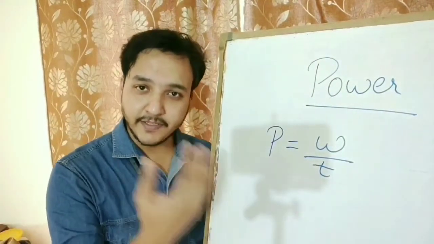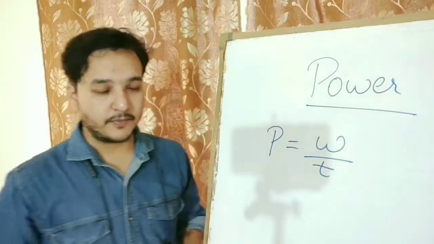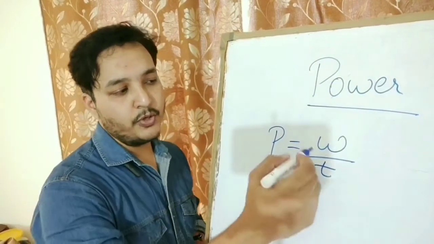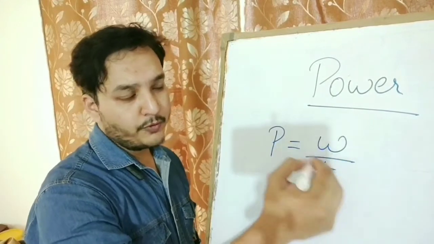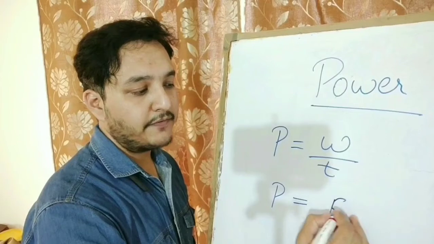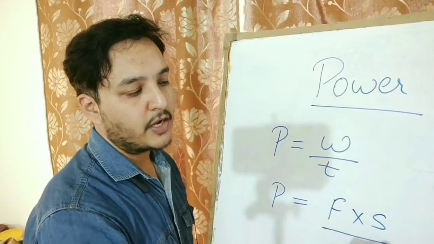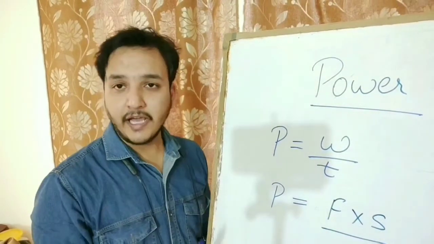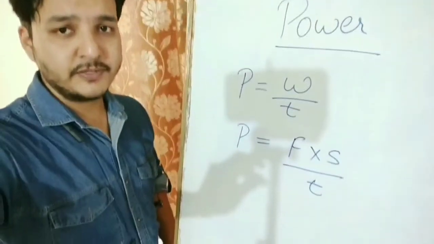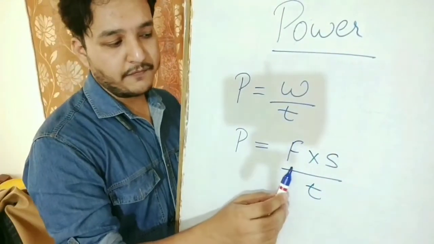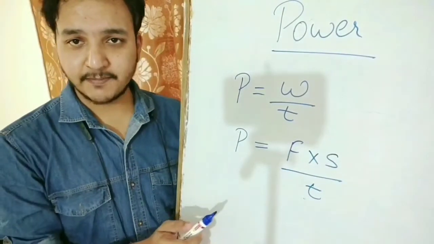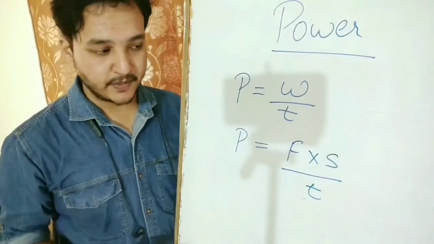We can derive another formula by using this formula. See, power is equal to, you know the formula for work done, we have done in the first video, F into S upon T. Now here F is force, S is displacement. I hope this much is visible to you. F into S upon T, where F is force, S is displacement and T is time taken.